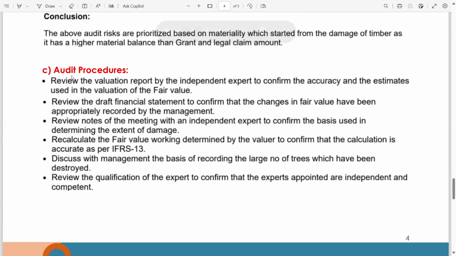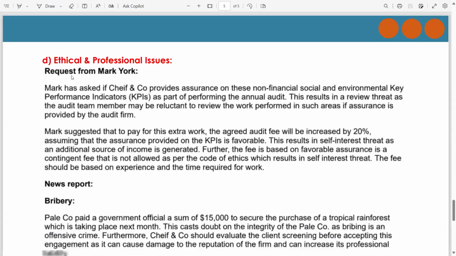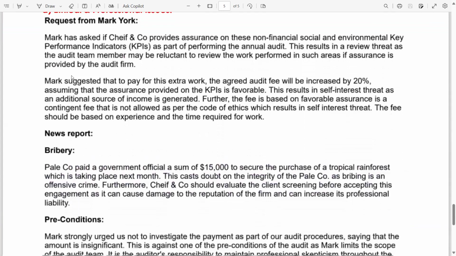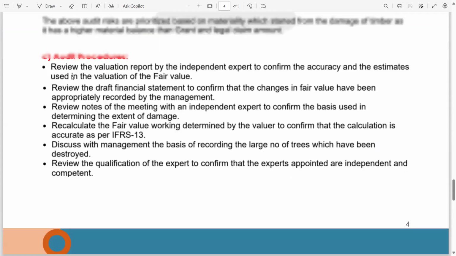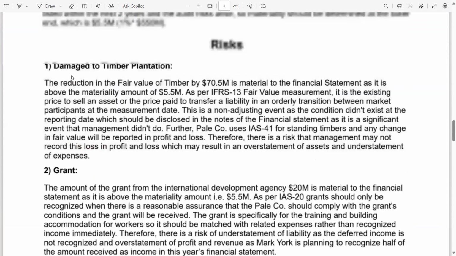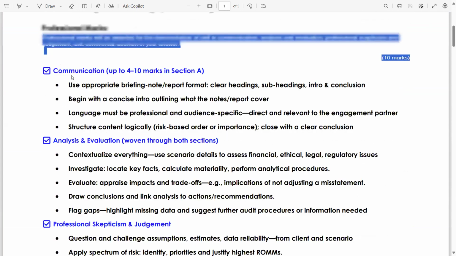As per IFRS 13, discuss with management the basis of recording the large number of trees which have been destroyed. Review the qualification of the expert to confirm that the experts appointed are independent, competent, and experienced. Remember ICED criteria of Block 1, Lecture number 6. Now you are left with part D. This is your assignment. I have written the complete answer, but I would like you to solve this question. For that, you have to read exhibit number 5.